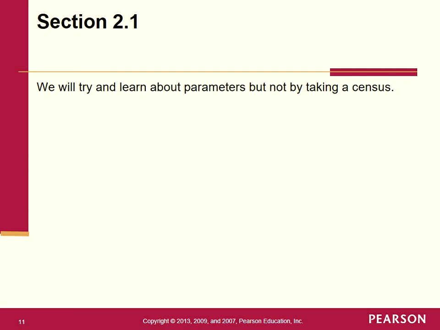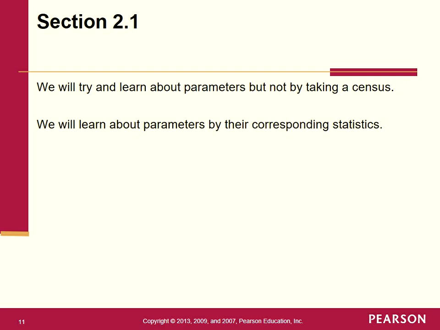So how are we going to learn about these parameters? We will learn about parameters by their corresponding statistics. In other words, we have what we call a population proportion or population percentage that we want to learn about, but we're unwilling to take a census. So what are we going to do? We're going to take that random sample, calculate the corresponding statistic, and use that statistic later in the semester to figure out something about that corresponding parameter.